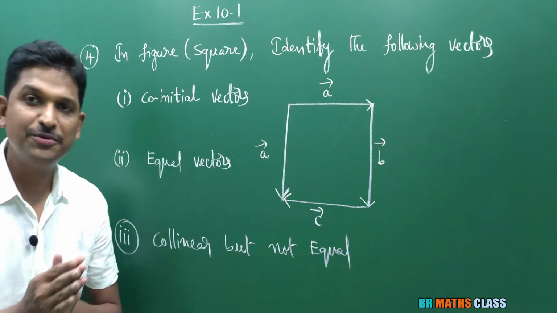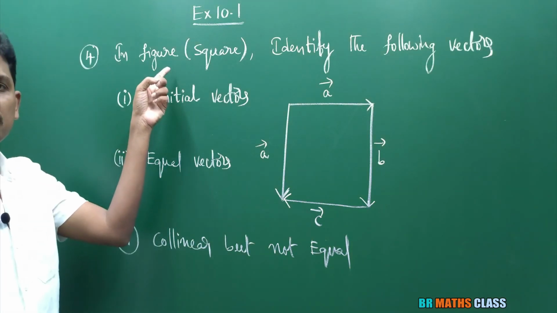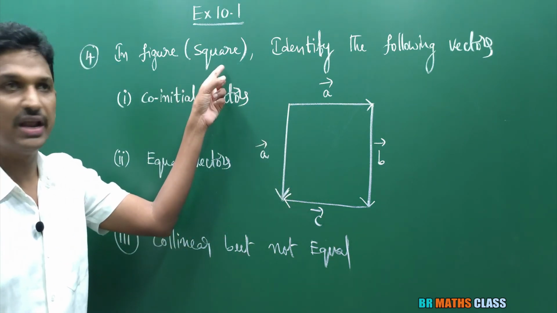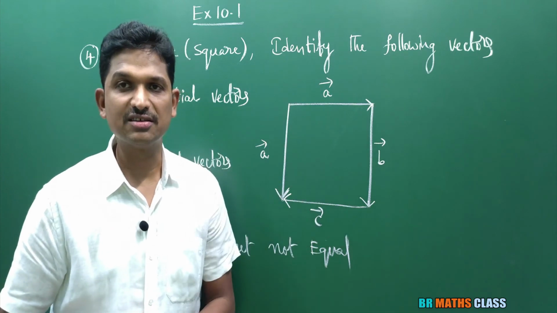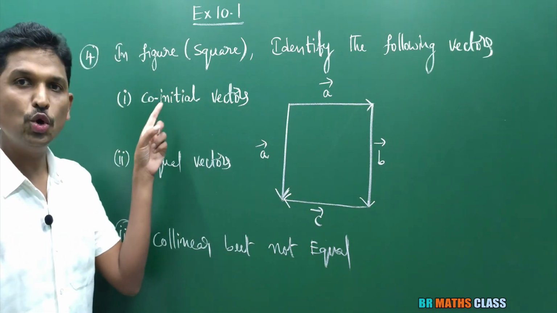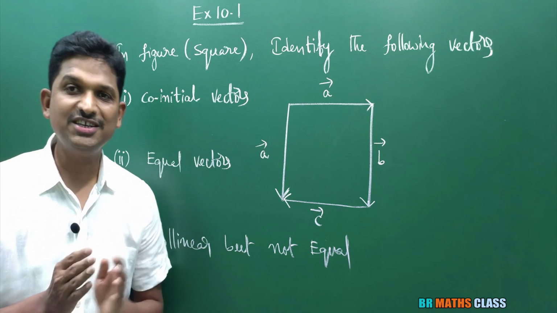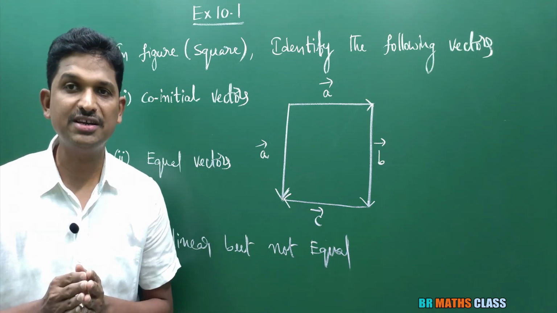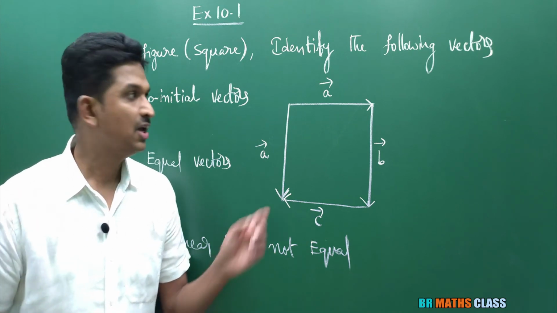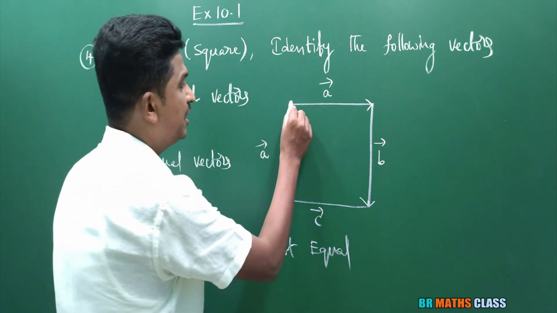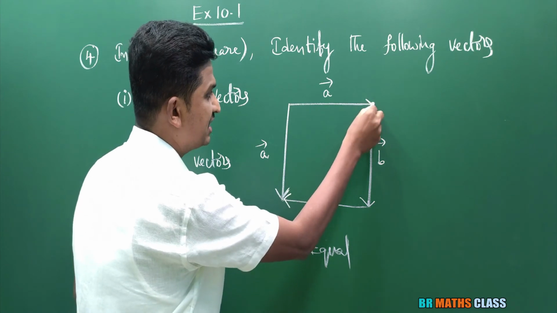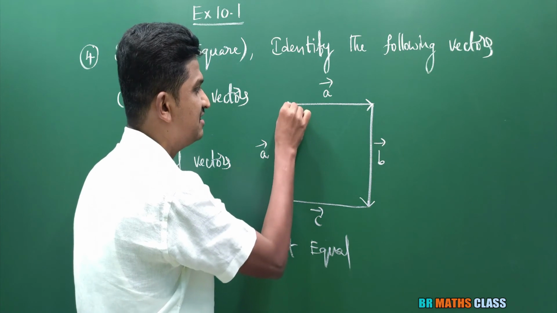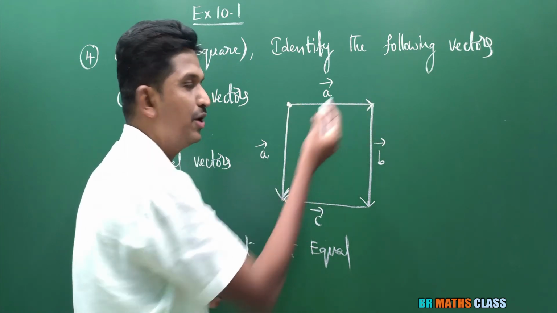Okay? Yes, you observe this question number 4. In the figure, they are saying it is a square. Identify the following vectors. You observe the first bit, co-initial vectors. Co-initial vectors means the vectors which are having the same initial point. You observe this diagram. See, A bar is the vector directed like this. You see a direction given here. This is the initial point of A bar. This is the terminal point of A bar.